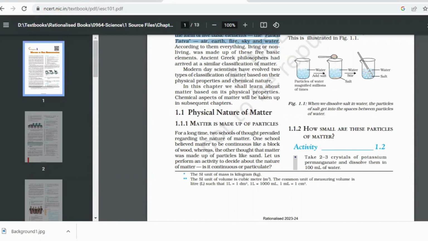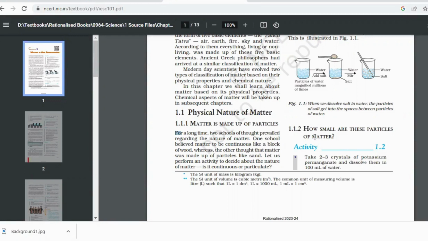Now see what they're telling you over here. For a long time, can you see this? Yes, ma'am. Earlier, it was thought that matter is continuous. It is not made up of particles called atoms and molecules. For a long time, two schools of thought prevailed regarding the nature of matter. One school believed matter to be continuous. It was like a block of wood. The other thought was, no, it is made of particles.